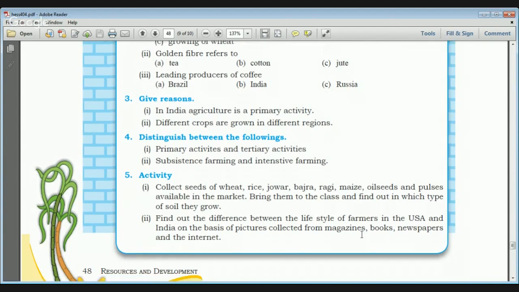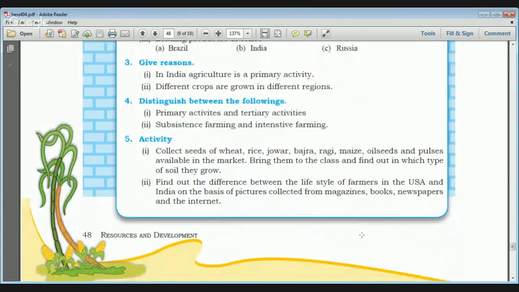Now distinguish between the following. Primary activity means activities related to the extraction of natural resources, like agriculture and fishing. Tertiary activities support primary and secondary activities, and tertiary activities mean services in the form of transportation, trade, banking and insurance.